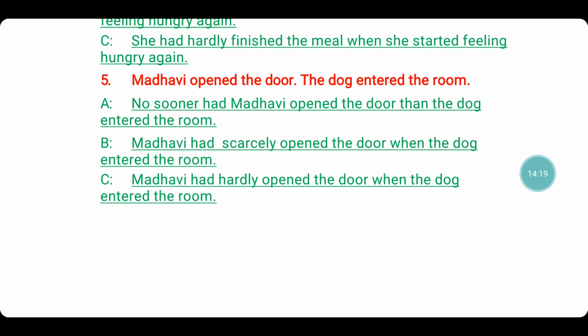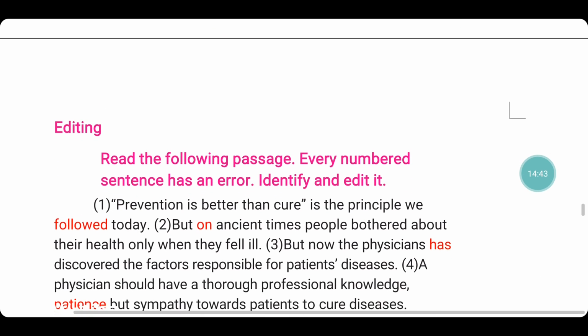Now let's use no sooner. No sooner had Madhavi opened the door than the dog entered the room. Using scarcely, Madhavi had scarcely opened the door when the dog entered the room. How would we use hardly? Madhavi had hardly opened the door when the dog entered the room.